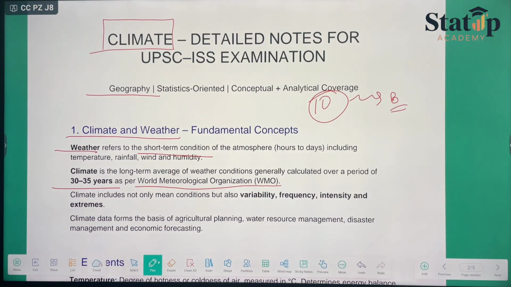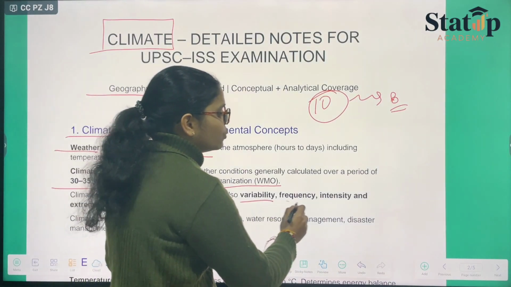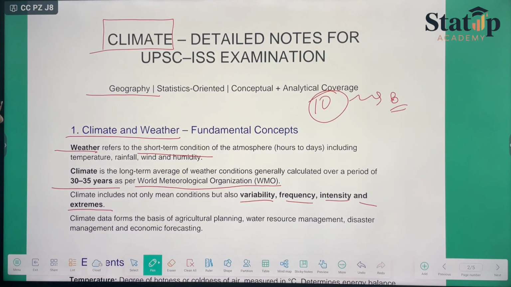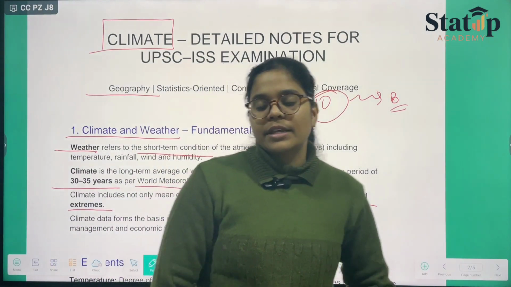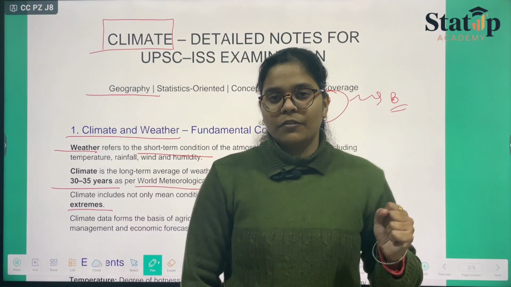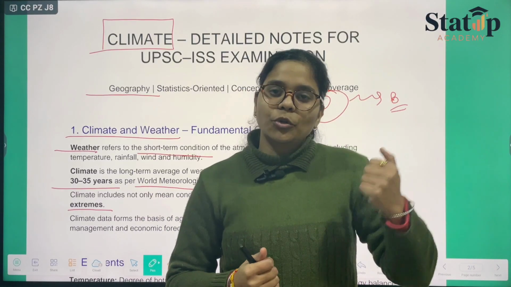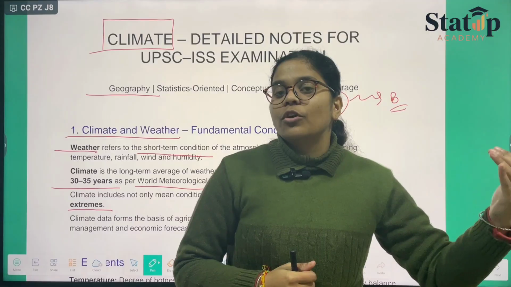Now coming to climate, it does not mean only conditions but also variability, frequency, intensity and extremes are there. Climate data forms the basis of agriculture, planning, water resource management, disaster management, everything. Since I'm saying that ours is a monsoon type of climate, therefore we need to plan which sort of crops are to be grown, like which cattle can be reared in which region of India.